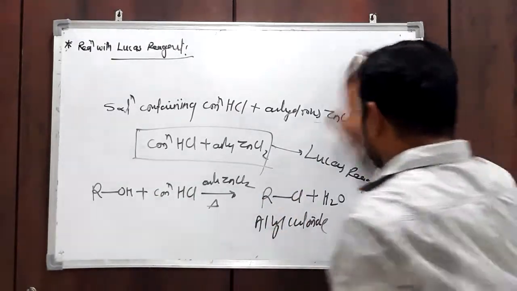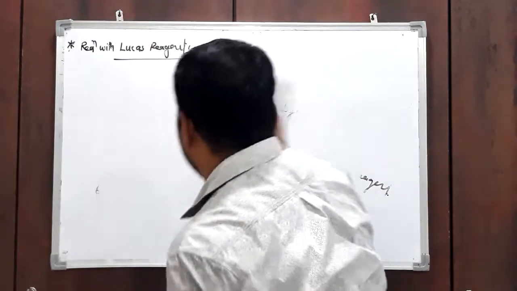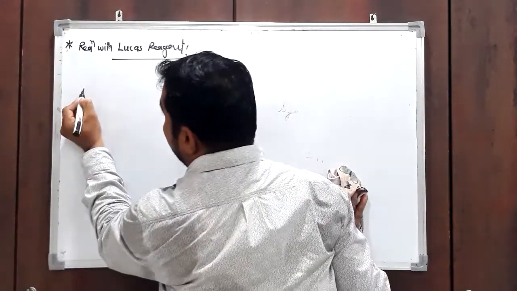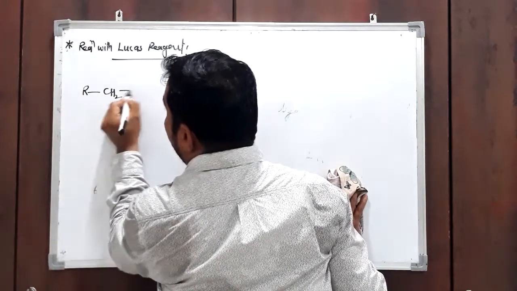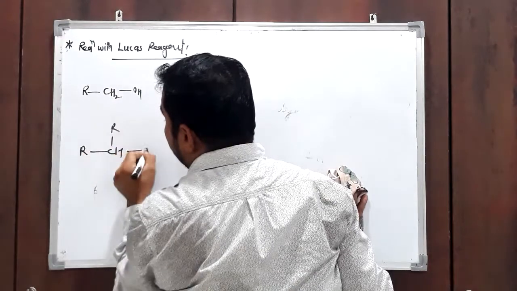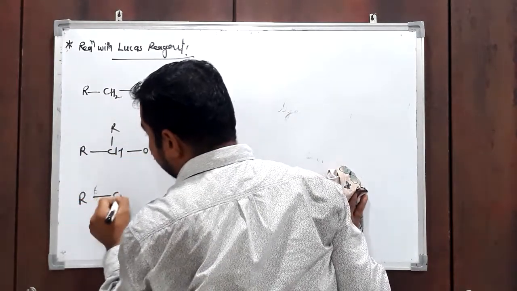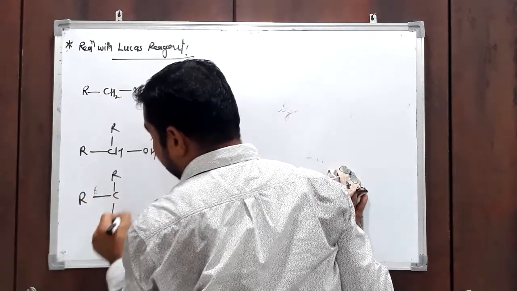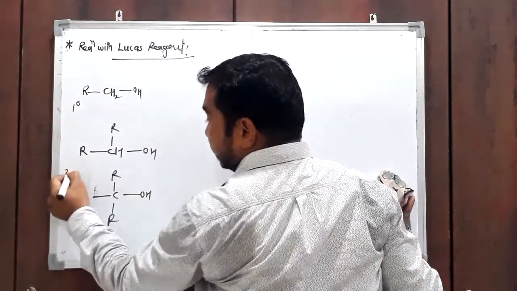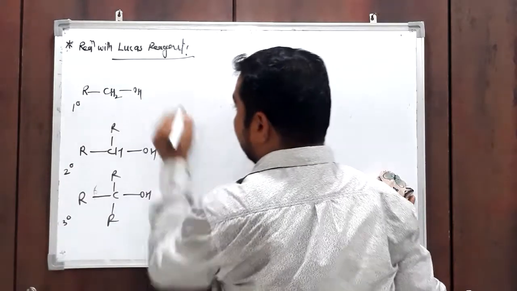Now see, we have different alcohols: primary alcohol, secondary alcohol. We want to discuss a comparison of primary, secondary and tertiary alcohol.